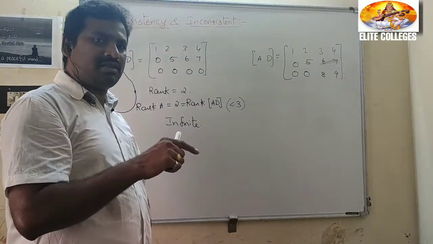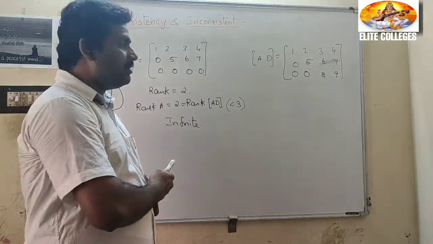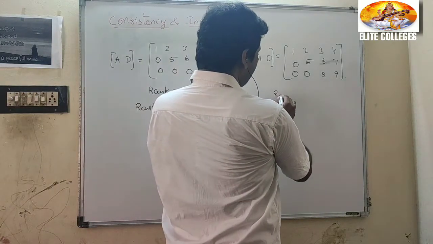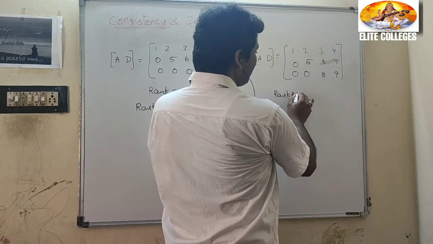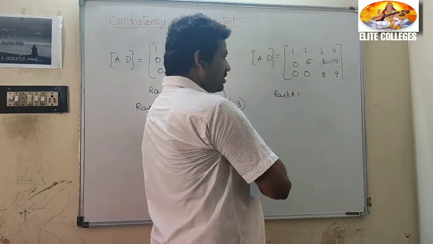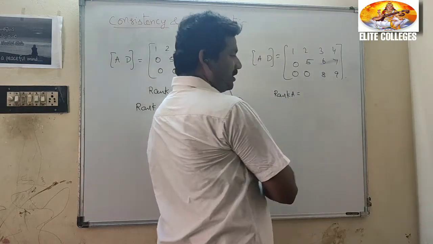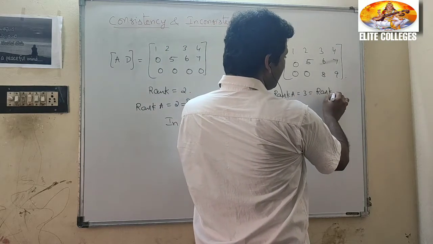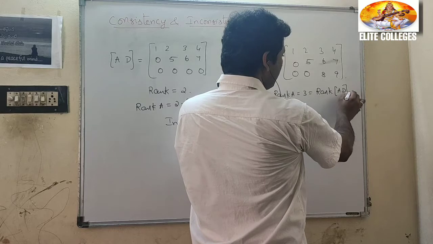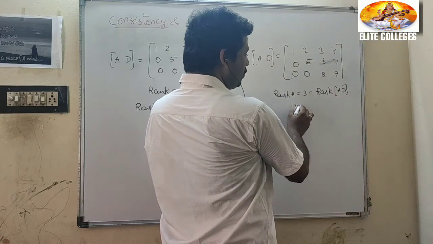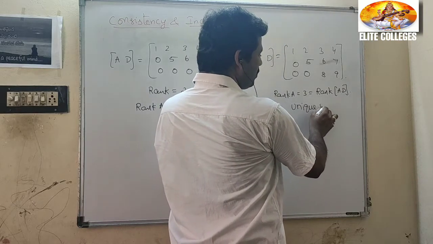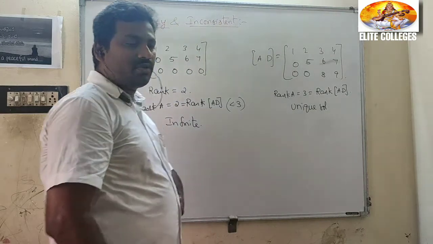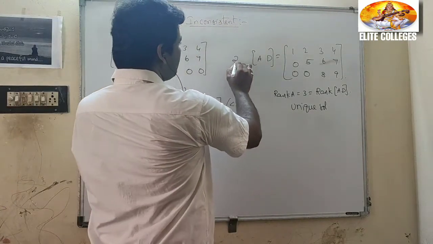If rank A is 3, automatically rank of AD is also 3. How do you get rank A? Now close the last column. Rank A equal to 3, that equals rank AD. So unique solution. Now one more example.